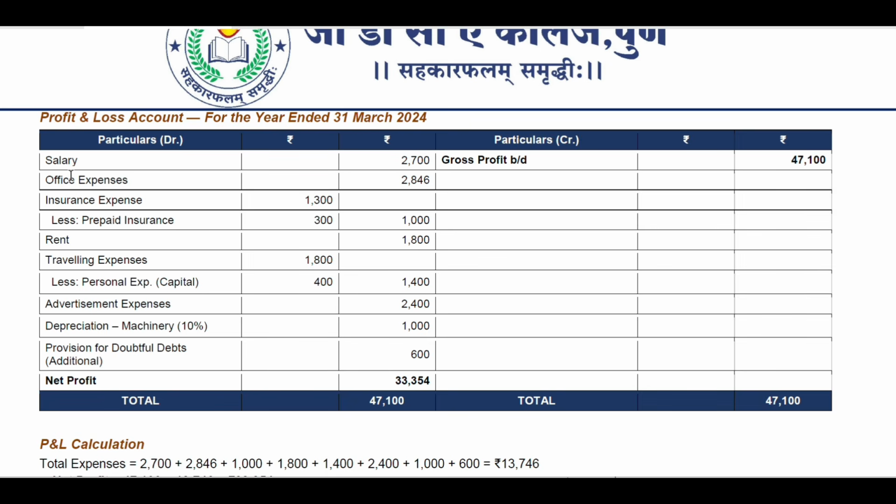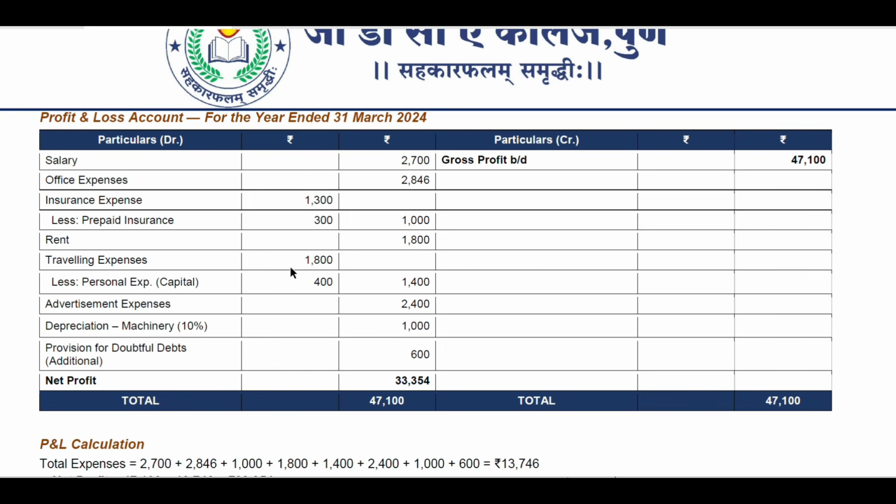Anyways, profit and loss account: salary 2,700. Office expenses 2,846 rupees. Insurance 1,300 less prepaid insurance 300 rupees, that is equal to 1,000 rupees. Rent 1,800 rupees.